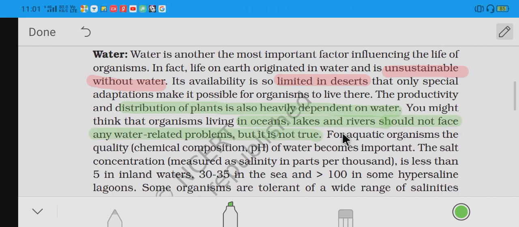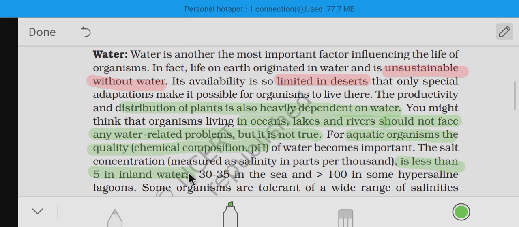For example, for aquatic organisms a certain quality of water is required. The chemical composition and pH are very important. Below or above a certain critical pH or chemical composition, the organism cannot live in that environment. Next, the salinity. Salinity is less than 5 in the inland water.